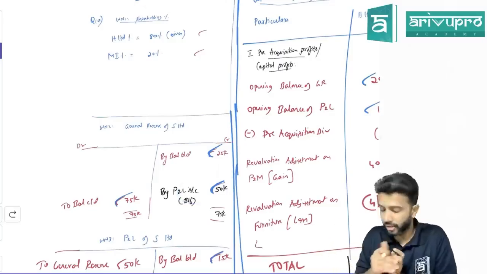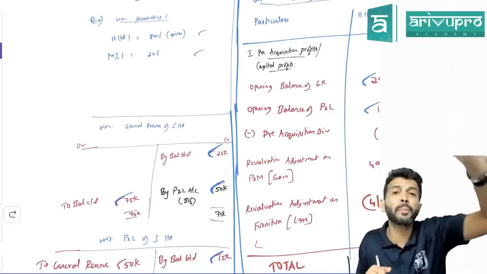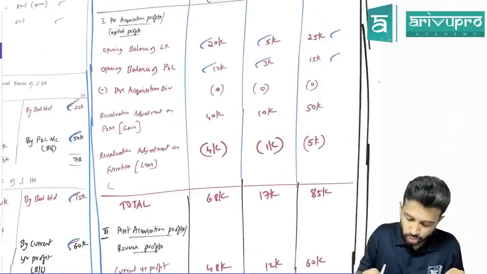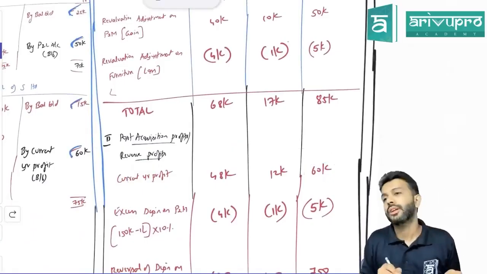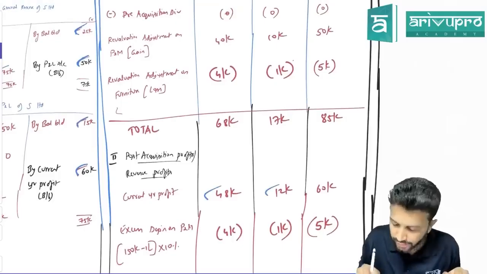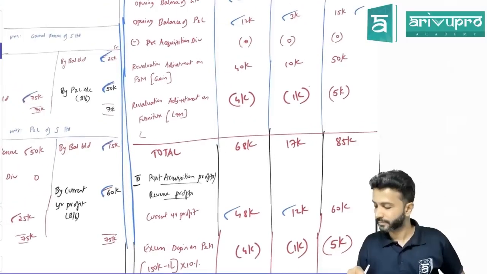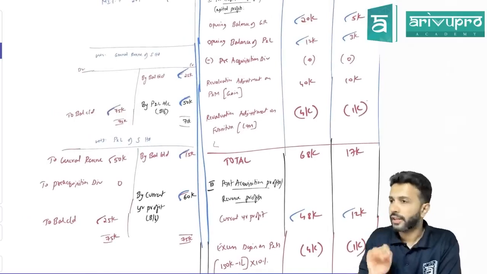This 60,000 came later. So where should I show this 60,000? Pre-column or post-column? Post-column. Under post-column, we'll show current year profit, which is how much, sir? 60,000. The 60,000 also you distribute in 80-20 ratio. So it will be 48,000 and 12,000 respectively. Okay, these two are done.